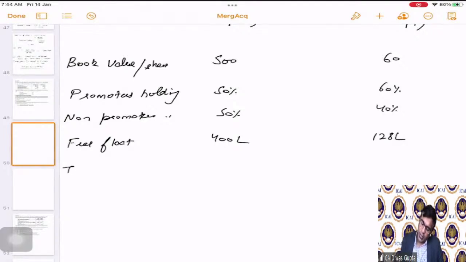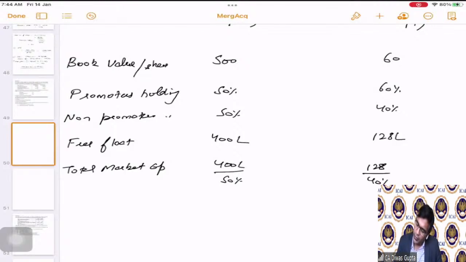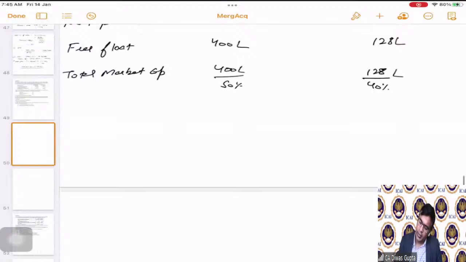So can we say what is the total market cap? Yes. We will just have to divide this by 50%. And similarly, 128 divided by 40%. So this comes as 800 lakhs. And 128 divided by 40% comes as 320. Okay, so this is the total market cap.